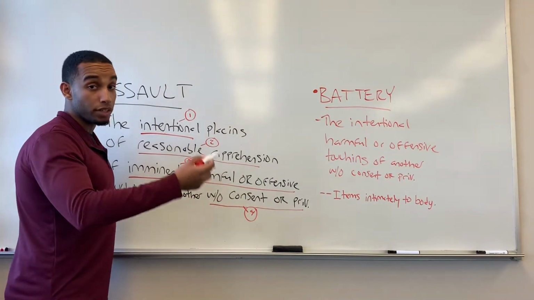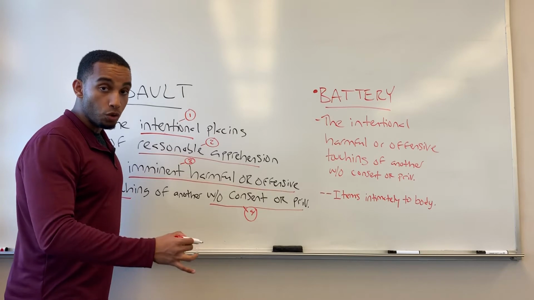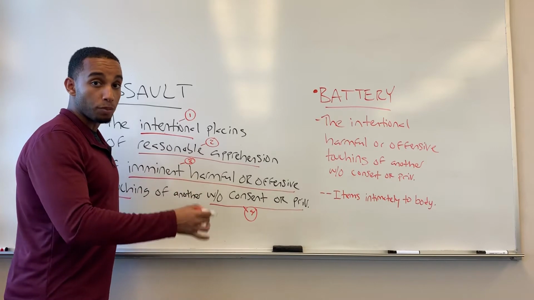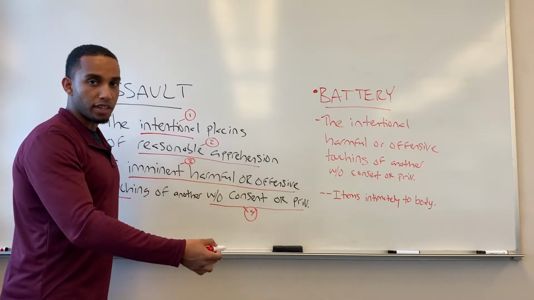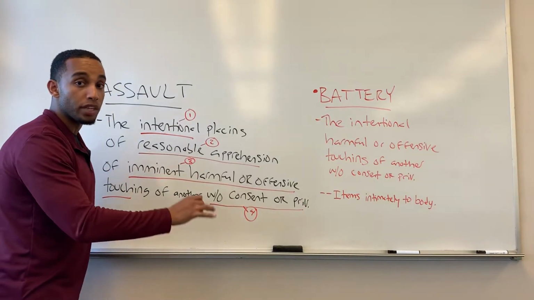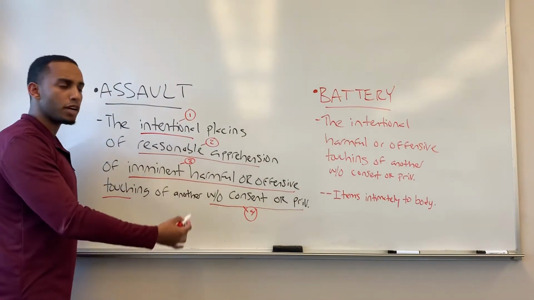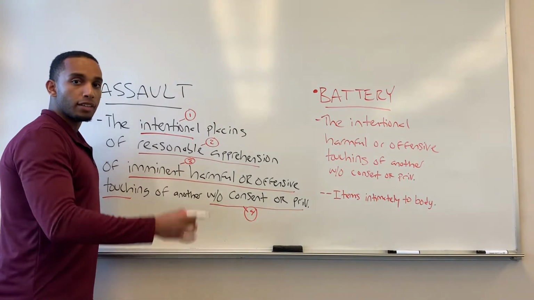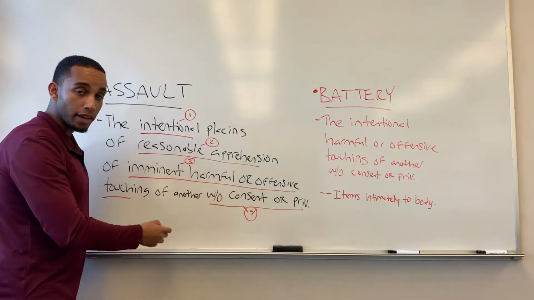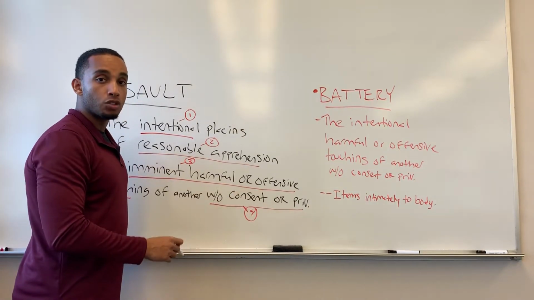Reasonable apprehension is pretty straightforward, which means that the plaintiff reasonably knew, was aware of the act that the defendant was going to put on him or her. Fear can be an example of what reasonable apprehension is. That the defendant had the intent to put the plaintiff under reasonable fear of imminent harmful or offensive touching. Pretty self-explanatory with the 3rd element here, that the defendant had the intent to harm or offend the plaintiff. Moreover, the defendant did not have consent or privilege by the plaintiff to do that act.